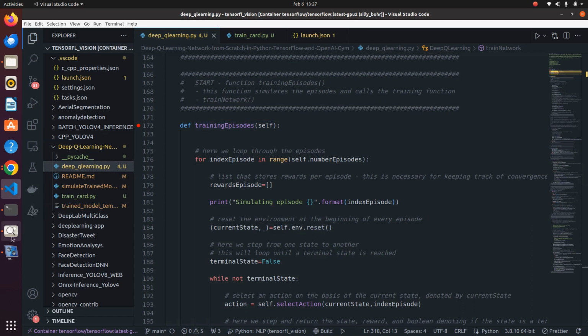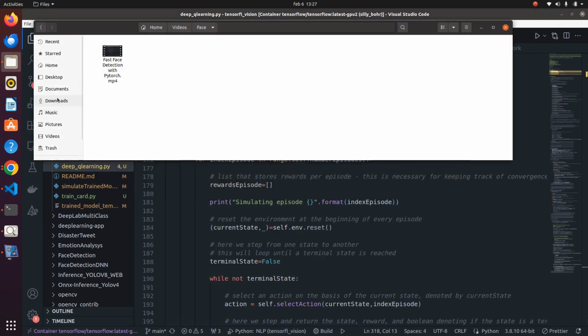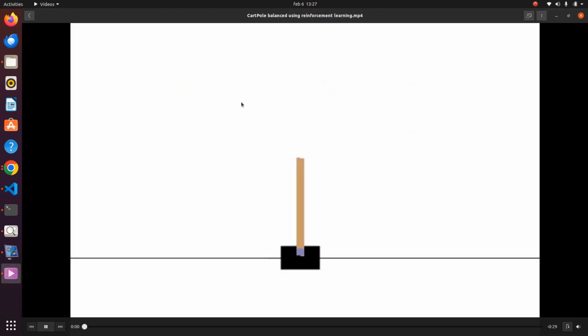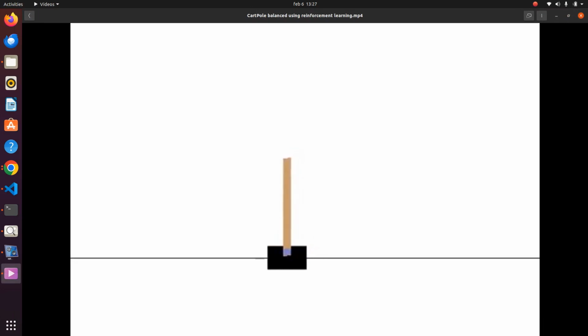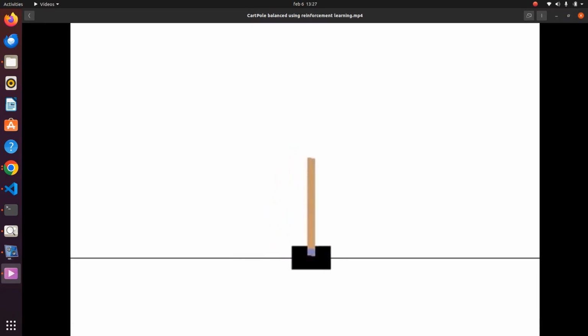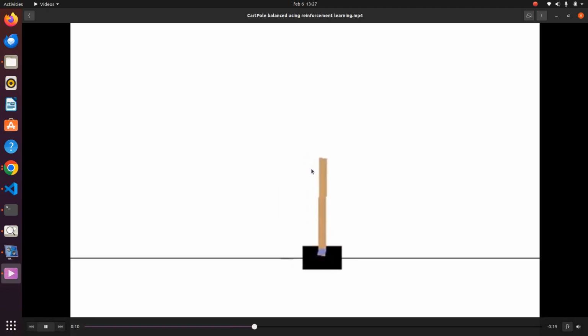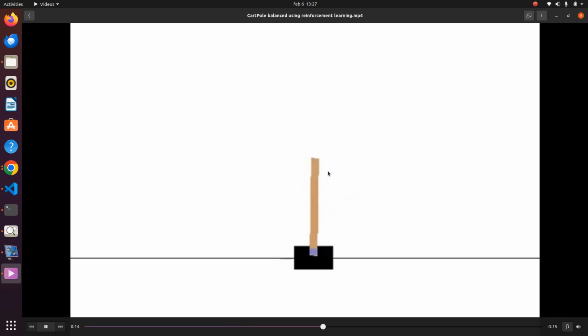As a result, we will look at the problem of CartPole, which is going to provide us a result in simulation mode. The CartPole is trying to keep balance, moving to the left or right-hand side, in order not to allow the stick to fall down on the right or the left-hand side.